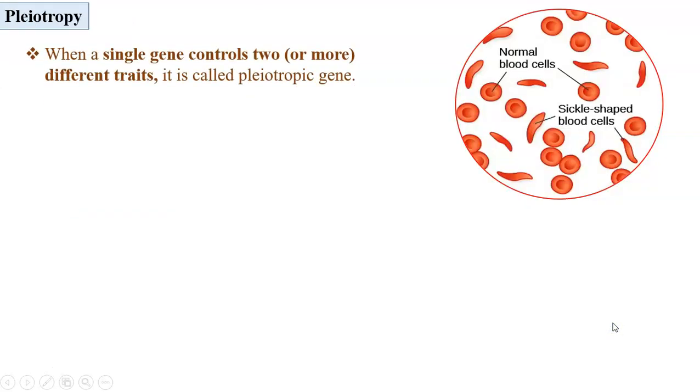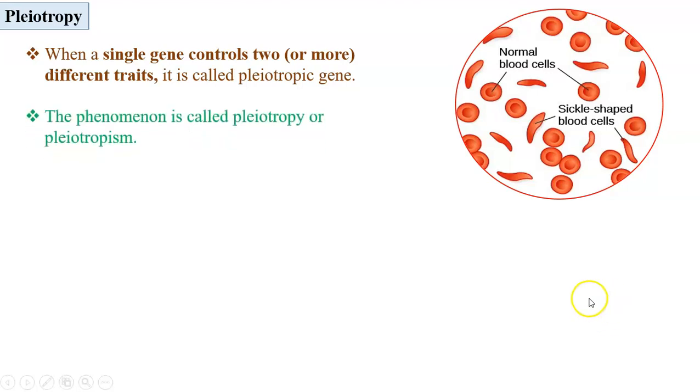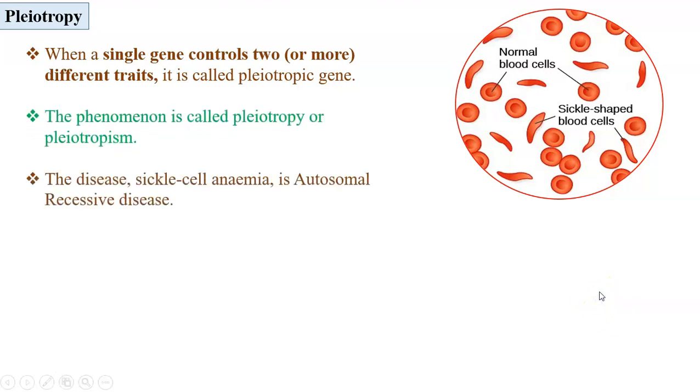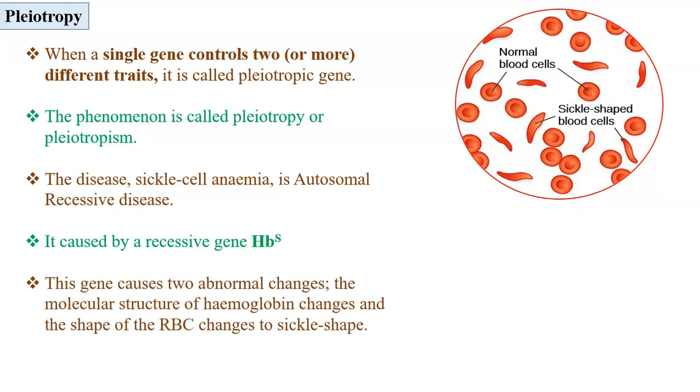Pleiotropy: when a single gene controls two or more different traits, it is called a pleiotropic gene. The phenomenon is called pleiotropy or pleiotropism. The example is sickle cell anemia. It is an autosomal recessive disease. It is caused by a recessive gene denoted by the symbol HbS, from the word hemoglobin. This gene causes two abnormal changes.